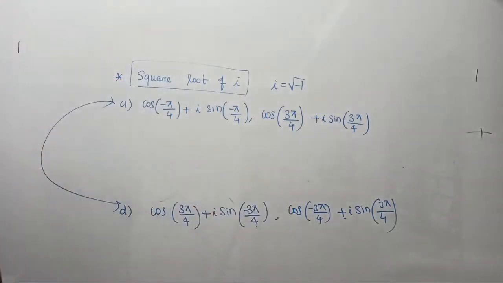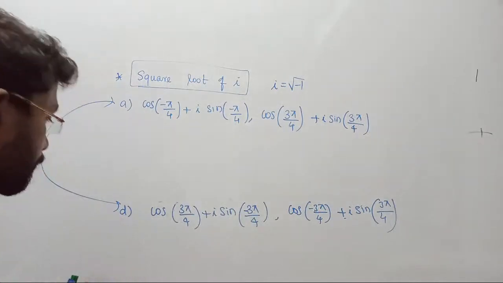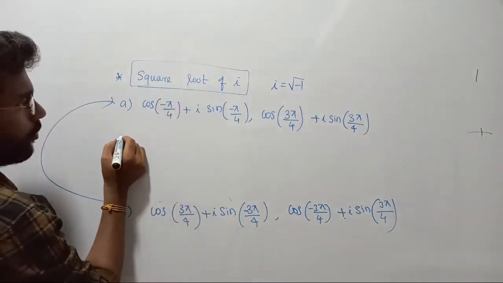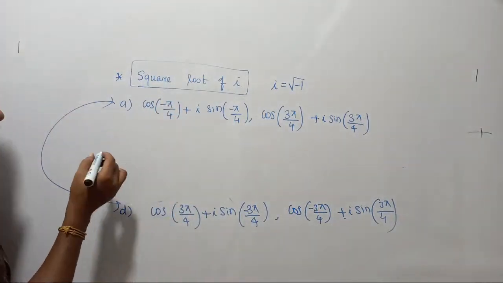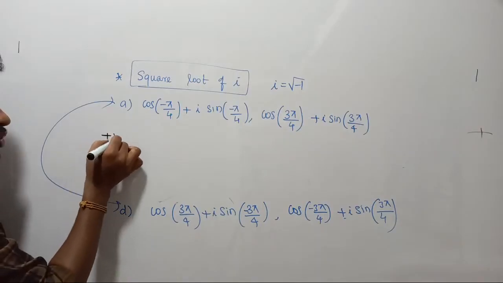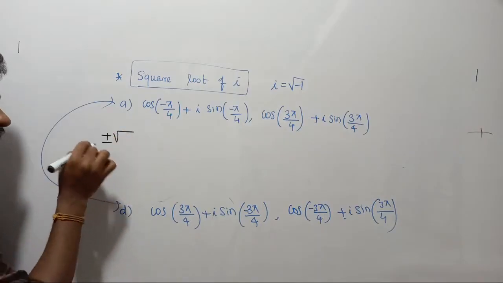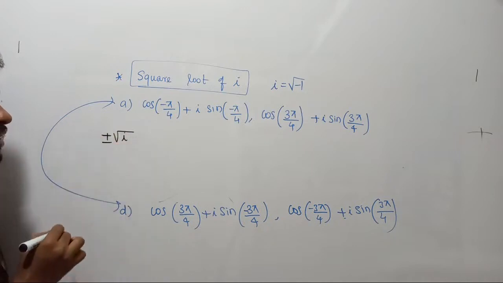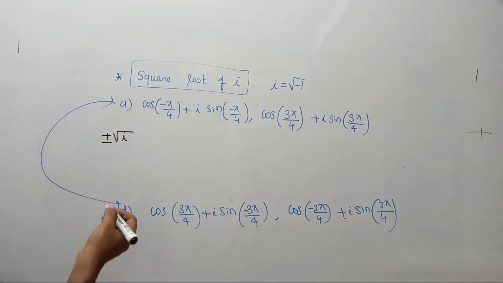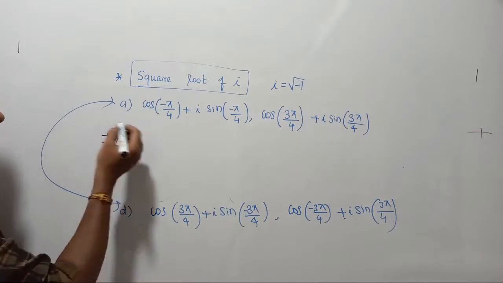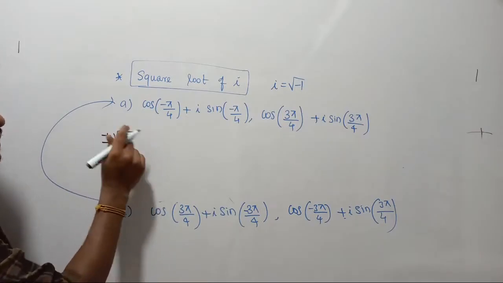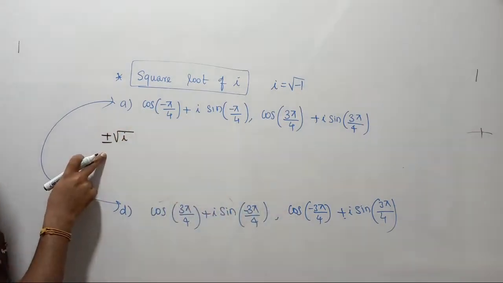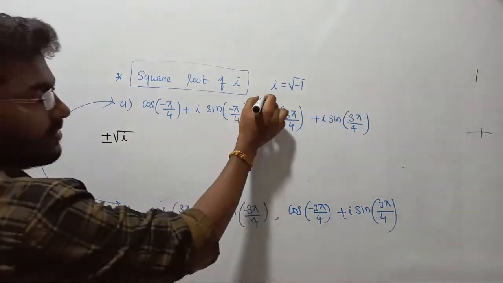Fine. Now, what am I going to do? Let's see. Guys, listen, the square root of I in the complex variable can be considered as plus or minus I only. Square root of I, right? So they are taking the possibilities. Square root of I, in the sense, we should consider plus or minus I because there are two options; that's why I am considering plus and minus. They have given two possibilities, right?